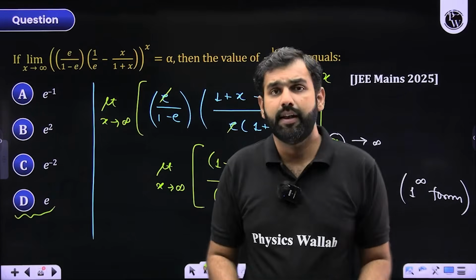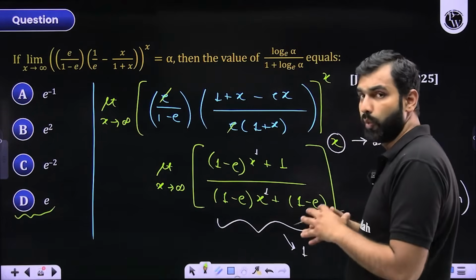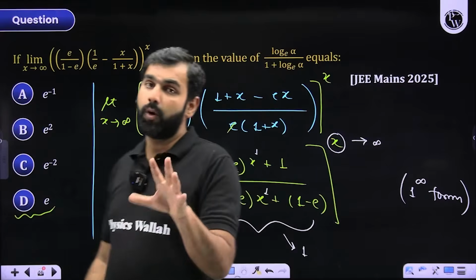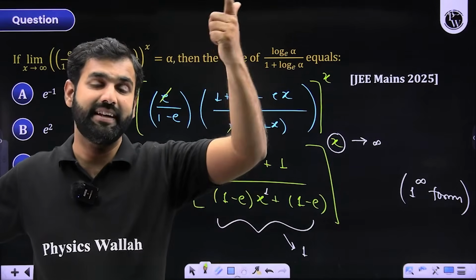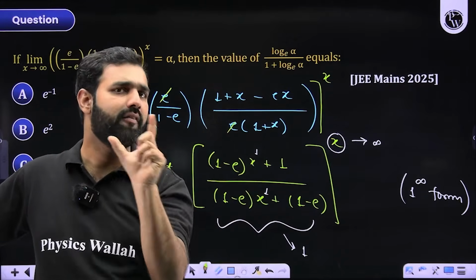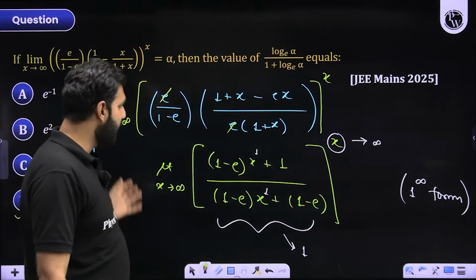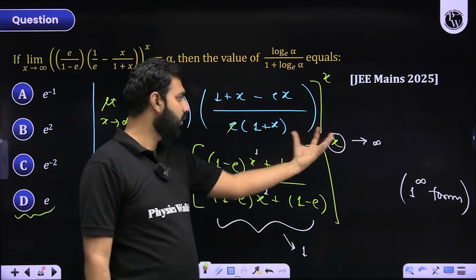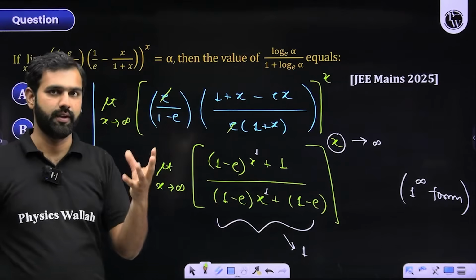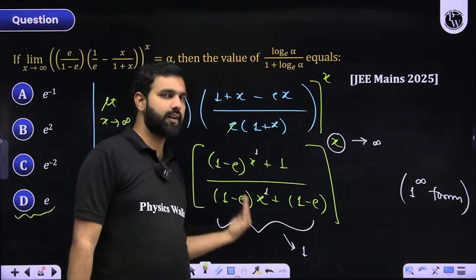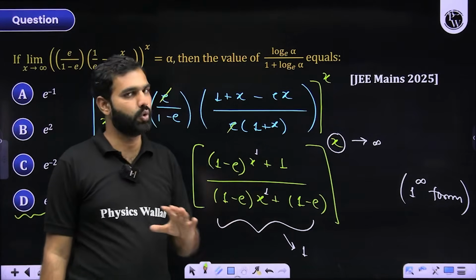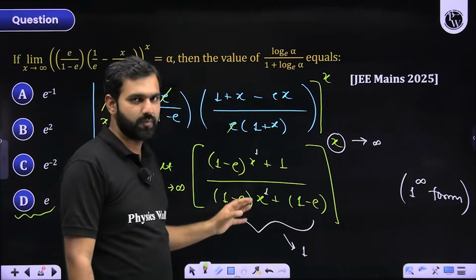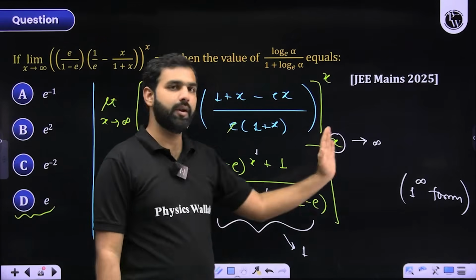Did you understand the whole process? Did you understand the whole question? More importantly, were you able to understand how we are seeing it as 1 to the power infinity form and how we are cracking it? Always remember, whenever you apply a limit, it should be applied on the entire expression. You cannot apply it partially, saying, sir, I'm applying the limit here and then I'll apply it here later. No, you cannot do it. So whenever you solve questions based on limits, apply the entire limit on the entire expression.